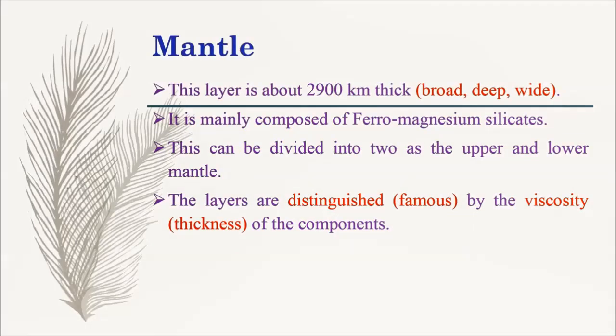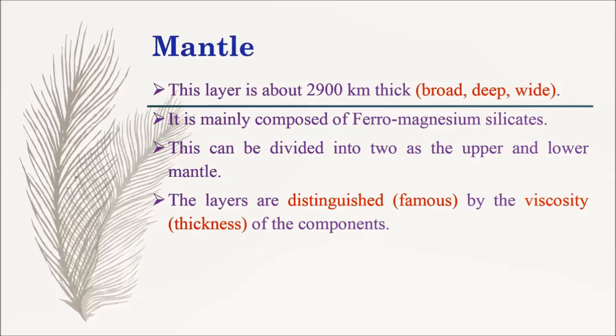Next, we are going to learn about the mantle. This layer is about 2900 km thick. It is mainly composed of ferromagnesium silicates. This can be divided into two as the upper and lower mantle. The layers are distinguished by the viscosity of the components.